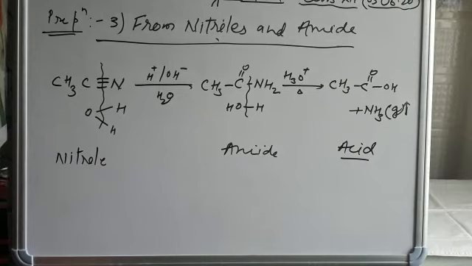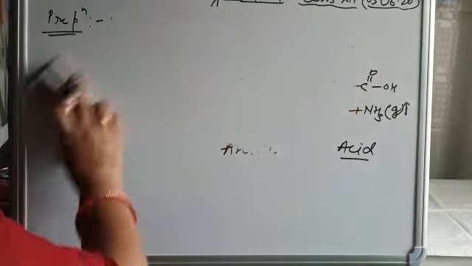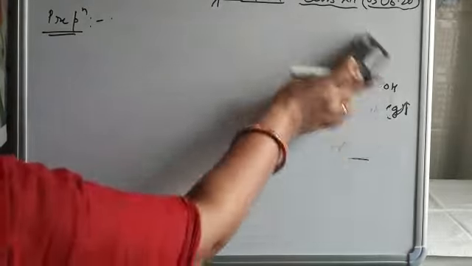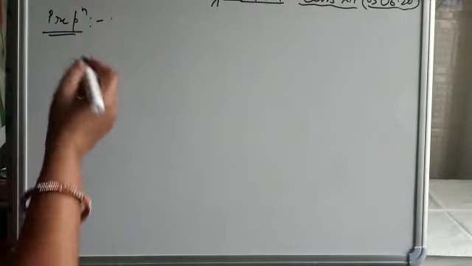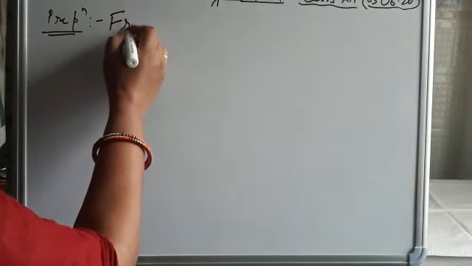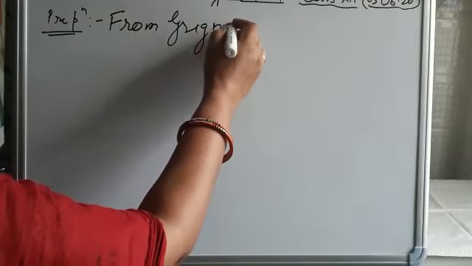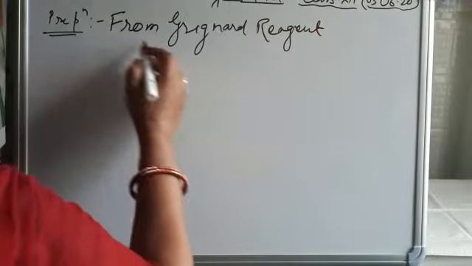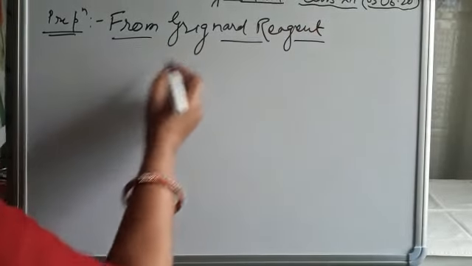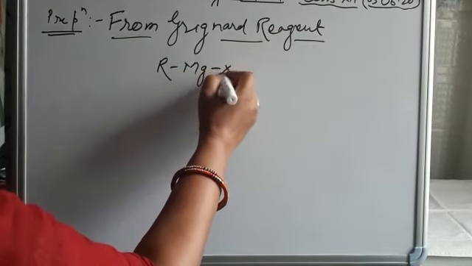Now we see the next preparation method, which is the Grignard reagent. By using Grignard reagent, preparation of carboxylic acid. We all know the formula of Grignard reagent, RMgX.